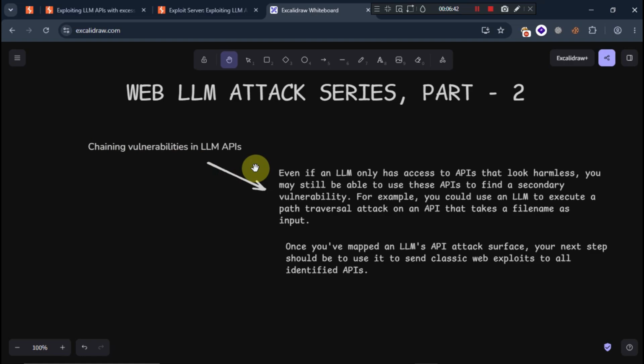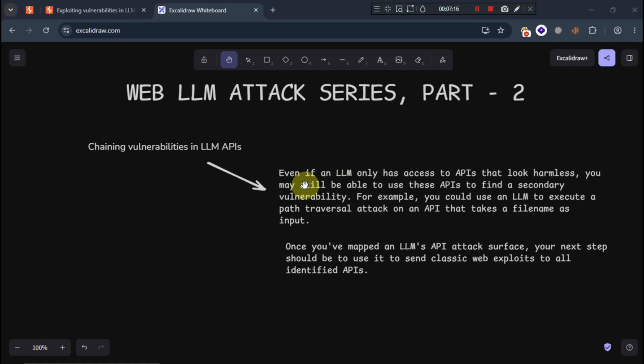Okay, how is it going to work, let me show you. I have already started the lab for you, but just to make sure you understand what exactly chaining vulnerabilities in an LLM API is. That means by using an API that looks harmless, we are able to execute some commands or some attack that causes massive exploitation of the server or database.